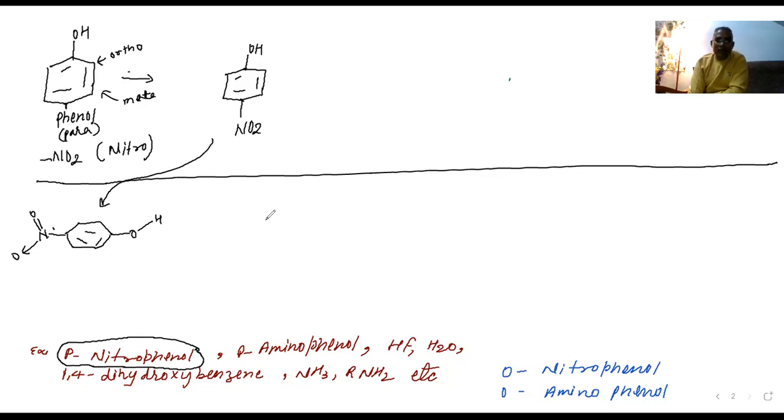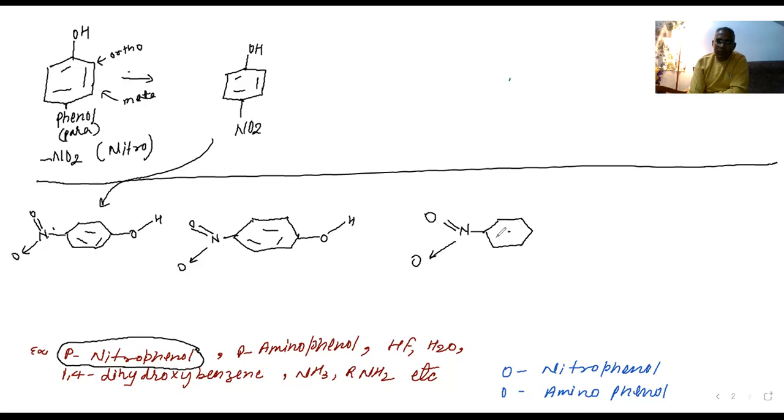Now let us write one more molecule. See what the other molecule can be. There is a similar molecule. Here is N, here is the double bond O, here is the coordinate bond O, and here again is O and H. Now you can make another molecule. What is N? Here is the double bond O, here is the coordinate bond O. This is the benzene ring, going to be like this. And here is O and here is H.